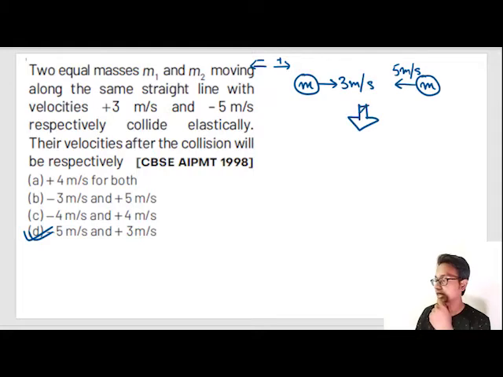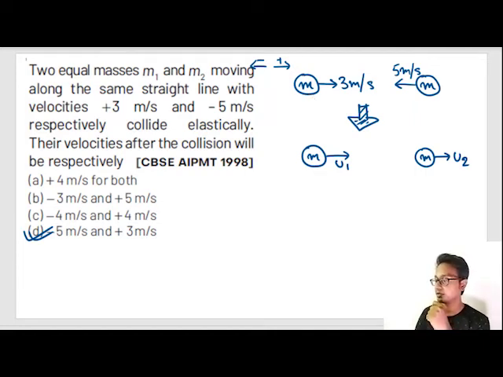Even if you assign minus to the right hand side and plus to the left hand side, the two bodies will move towards each other. And after collision, I don't know the velocities. m1 is moving with u1 and m is moving with u2. So what is the first thing that we do?